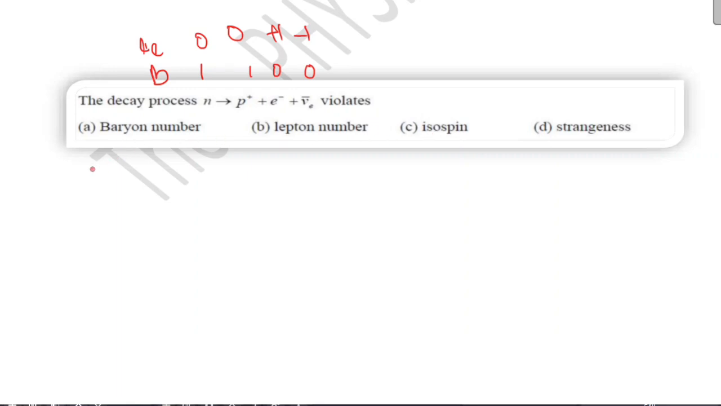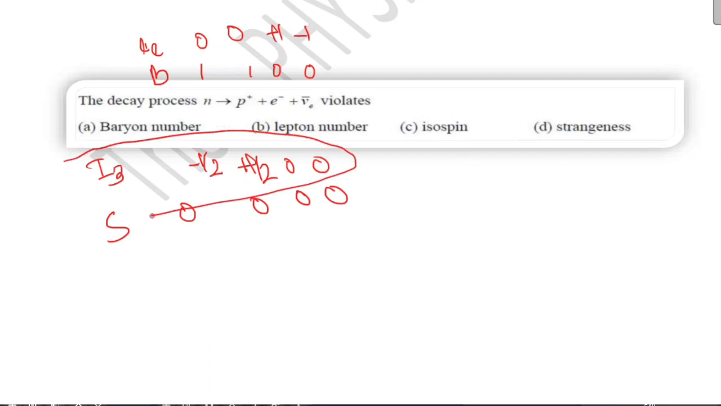Then isospin, third component. You can check this: neutrino is minus half, proton is plus half, 0, 0. And strangeness is 0, 0, 0, 0. So this isospin third component is not conserved. So here your correct option will be option C. This is a question from the GATE exam.